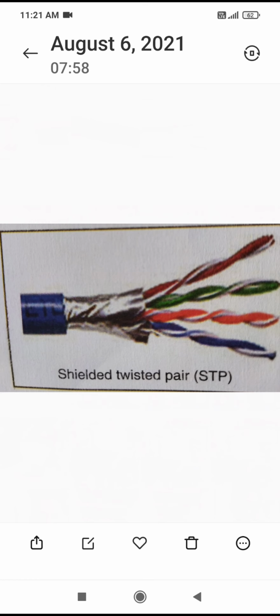We are learning about the wireless networks. When you talk about the wireless networks and wired network, the wireless network will work without wires and wired network will work with wires. So, today let us discuss about the wired network. What is the wired network?